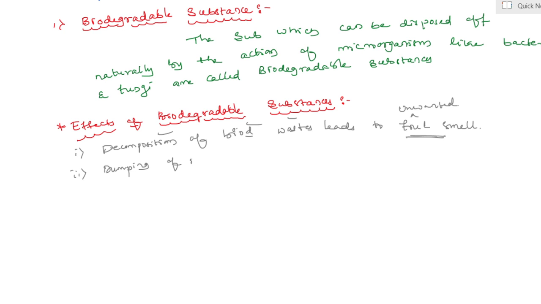Dumping of industrial waste reduces the fertility of soil and leads to reduction in crop yield.